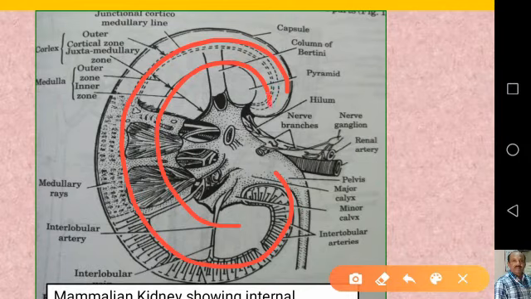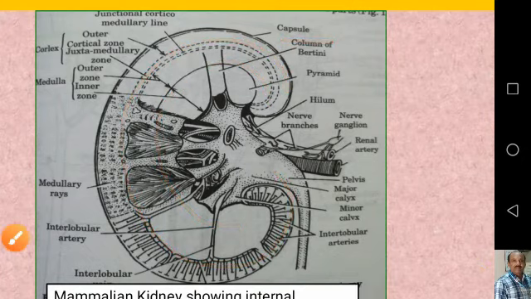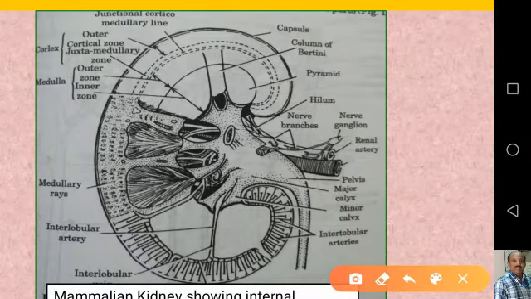Covering each kidney, we have seen the capsule is already present. And this medulla is also divided into an outer zone, up to here, and this is the inner zone of the medulla. Above the outer zone, there is the cortex region.